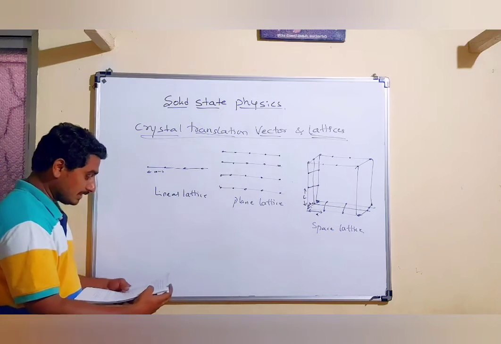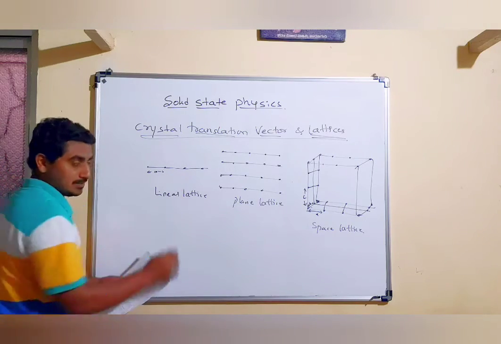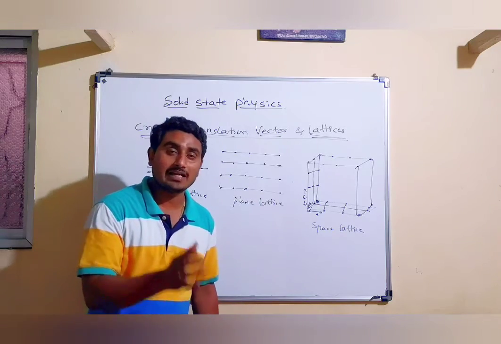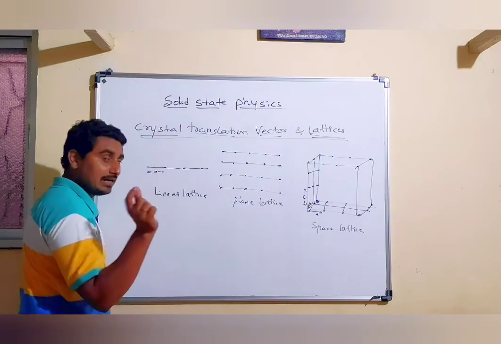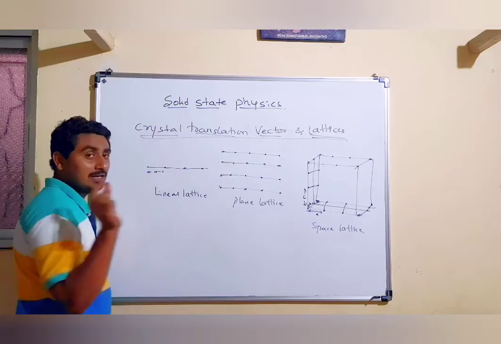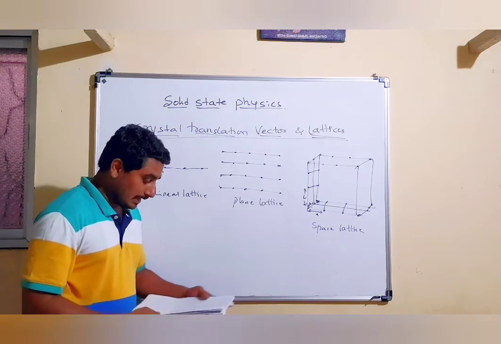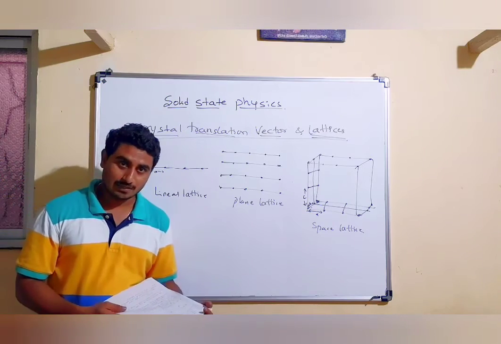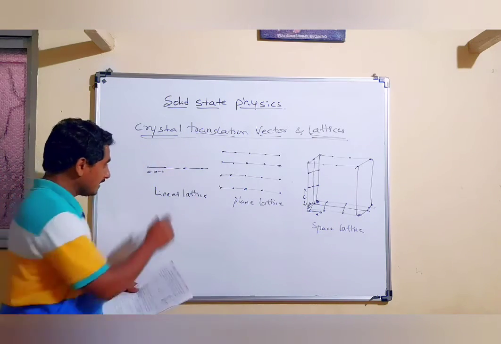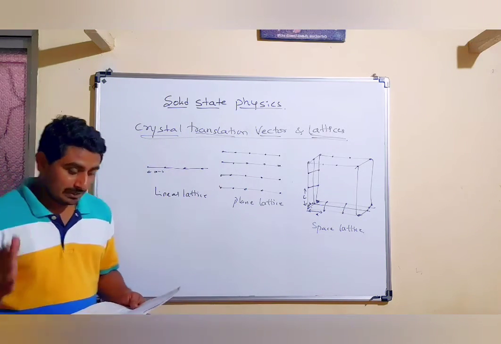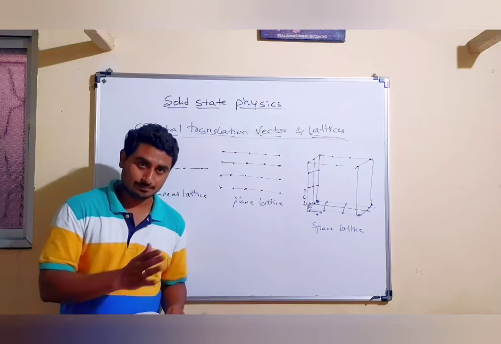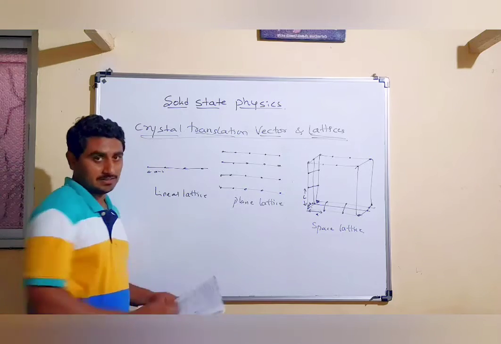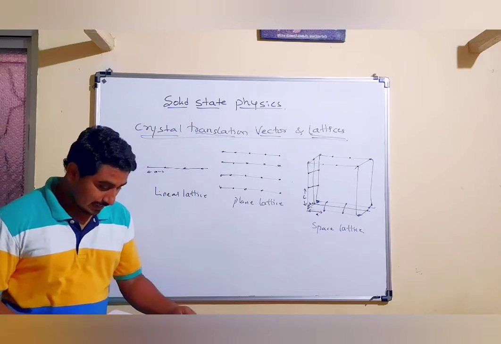In this linear lattice there is a row of points repeated at a regular interval a. Let me repeat once again: a row of points repeated by a regular interval a is called a linear lattice.